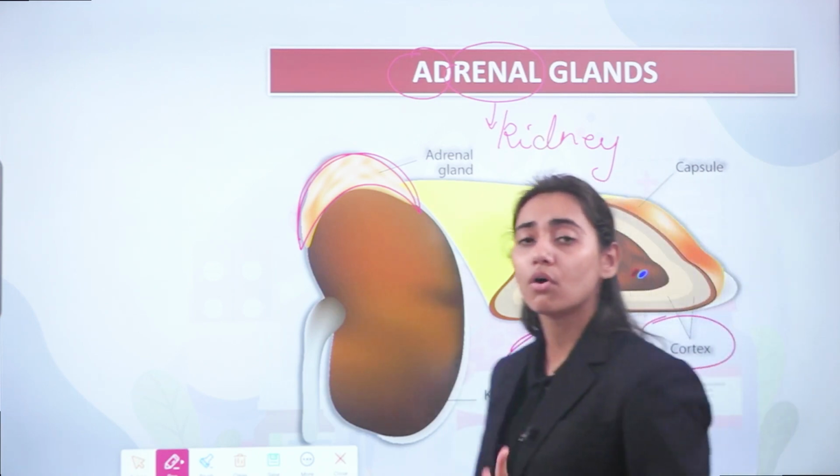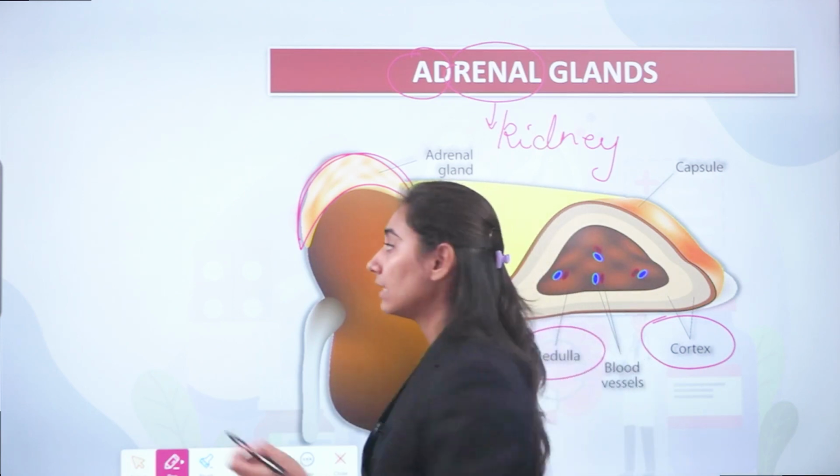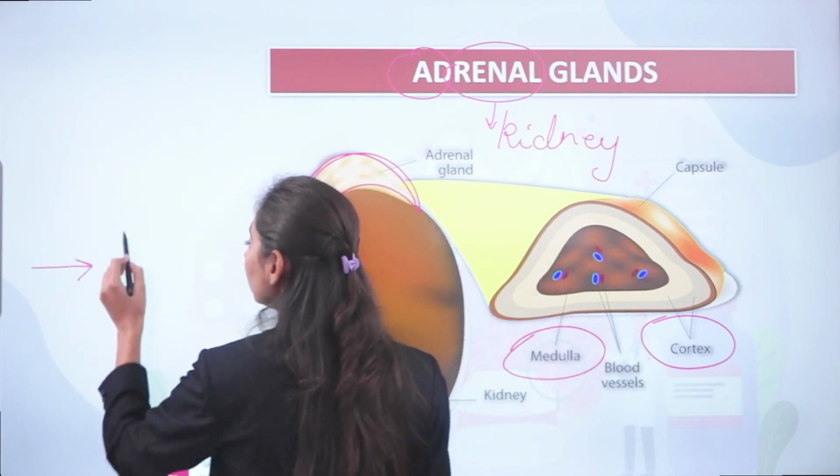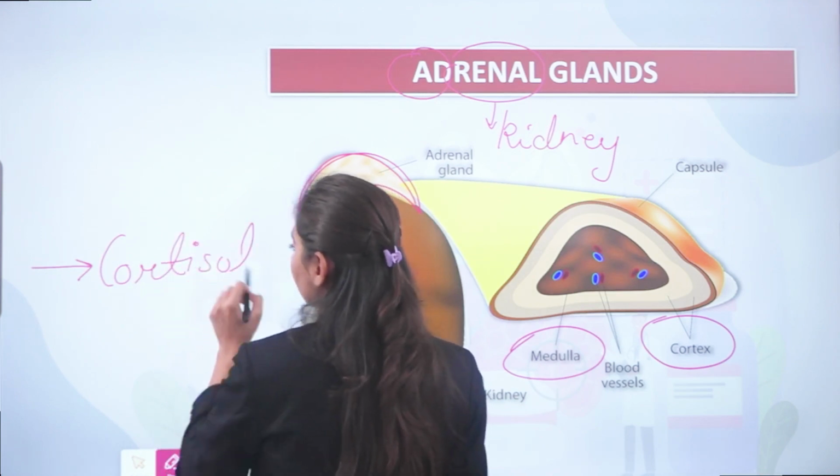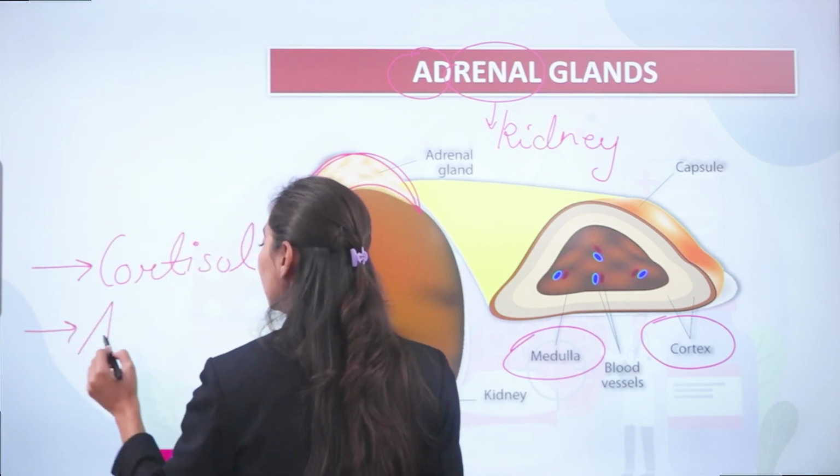There are two hormones which are mainly secreted by this adrenal gland. One is cortisol and the other is adrenaline.